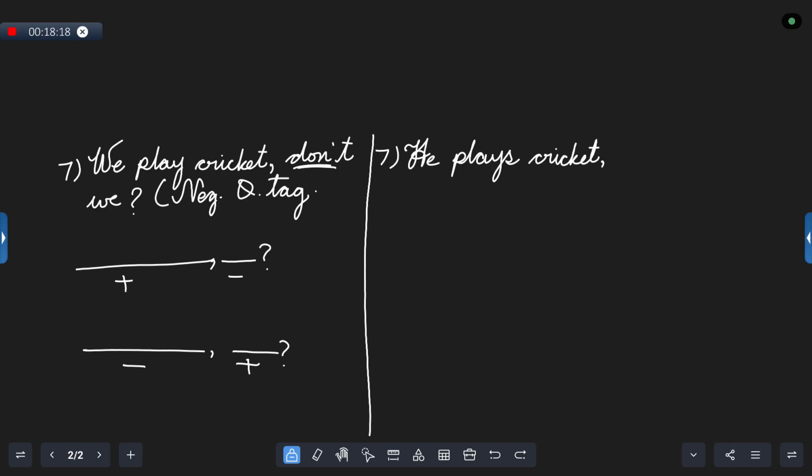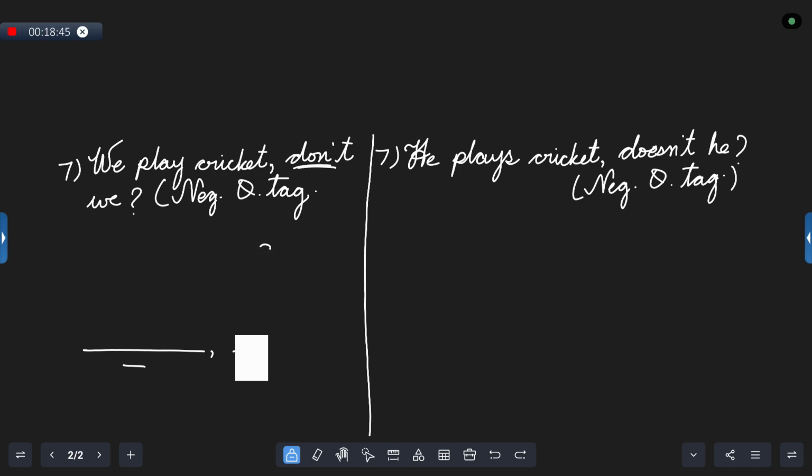Does plus not becomes doesn't. So we write here, he plays cricket, doesn't he? What is the name of this? Negative question tag. Is this understood by everyone? Yes? Since I drew this diagrammatically, I hope you'll be able to understand it clearly.